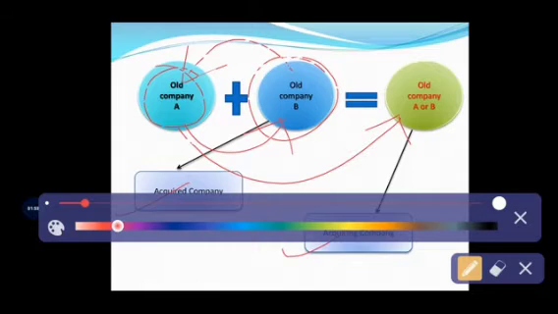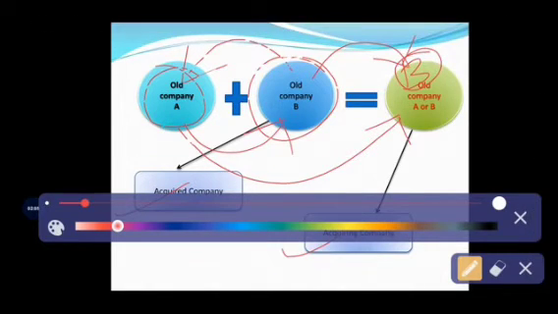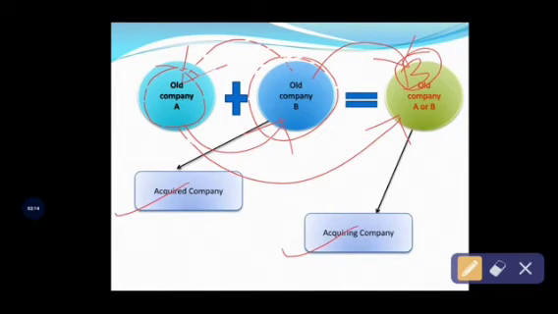Ultimately, the B company will take over the business, because B company is purchasing the assets of the A company. Then only B company has a right to control the assets of A company. In brief, next we will discuss which is the acquired company and which becomes the acquiring company.